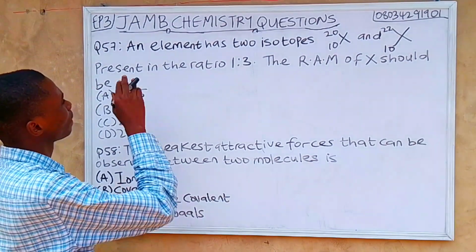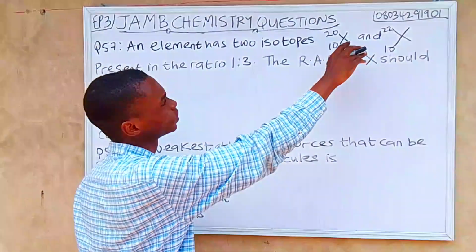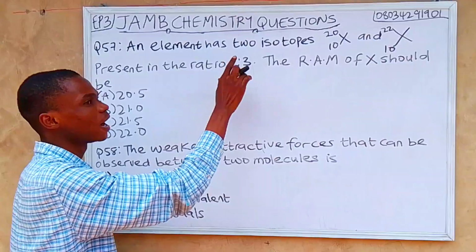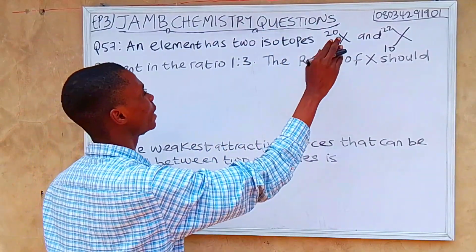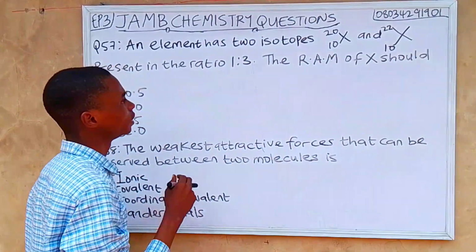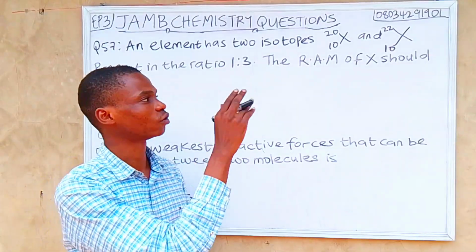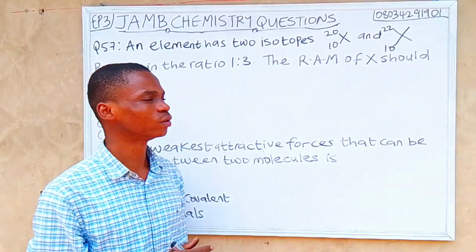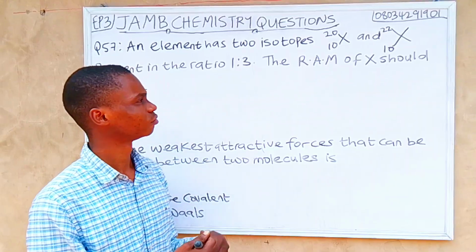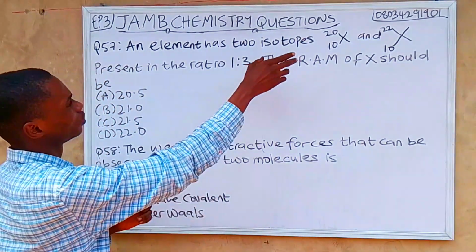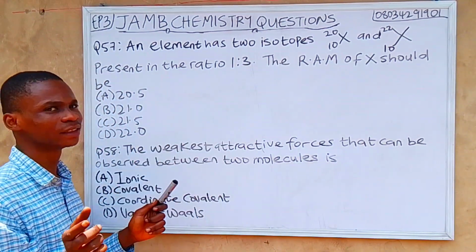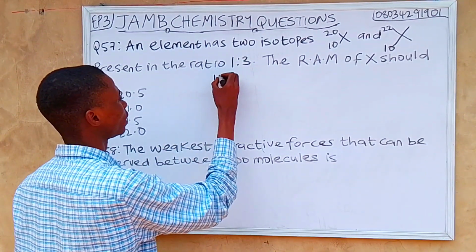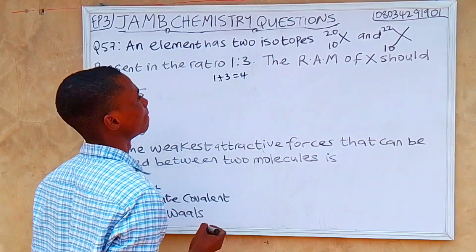Question 57. An element X has two isotopes, 20X and 22X, present in the ratio 1:3. The RAM of X should be, RAM meaning relative atomic mass. This is also under electronic configuration. So let's solve. The first thing to do is to add our ratio. Our ratio is 1:3, so 1 plus 3 gives us 4.